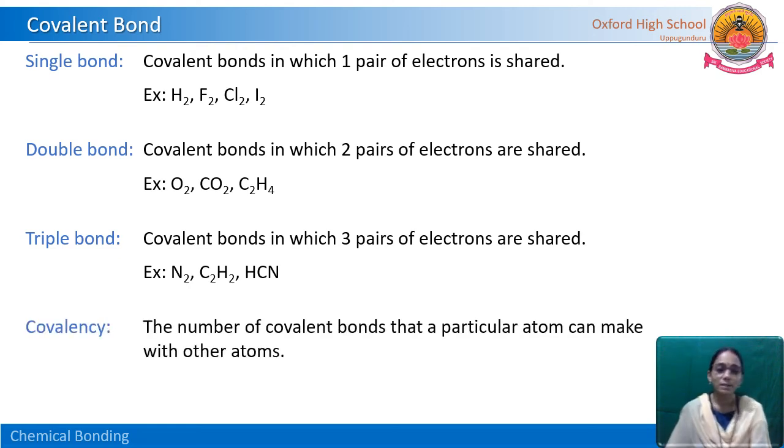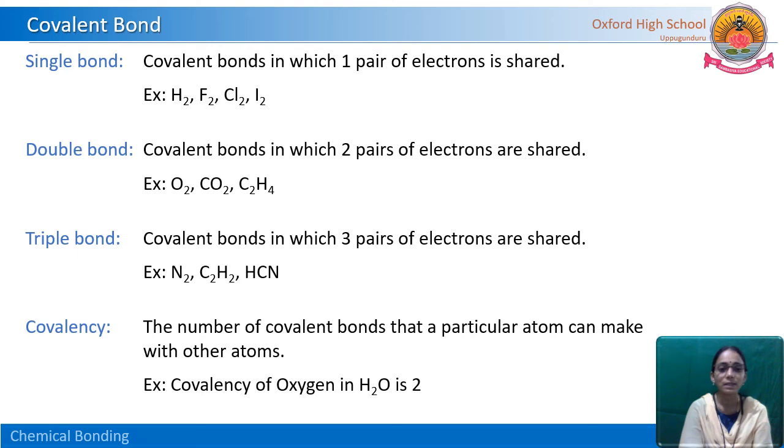What is covalency then? The number of covalent bonds that a particular atom can make with other atoms. We have seen the formation of all these molecules and how many bonds there are. That is nothing but covalency. For example, the covalency of oxygen in a water molecule is 2, because in a water molecule how many bonds are there? Two O-H single covalent bonds. That is nothing but the covalency.